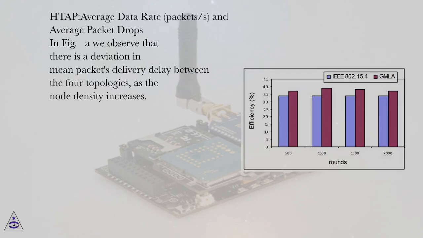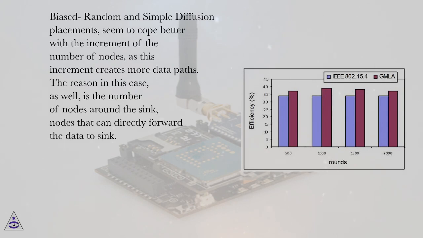TAP average data rate, packet/s, and average packet drops. In Figure A we observe that there is a deviation in mean packets delivery delay between the four topologies, as the node density increases. Biased random and simple diffusion placements seem to cope better with the increment of the number of nodes, as this increment creates more data paths.